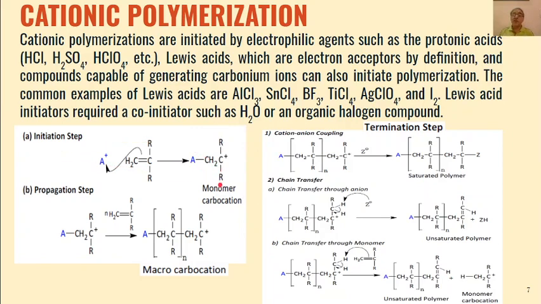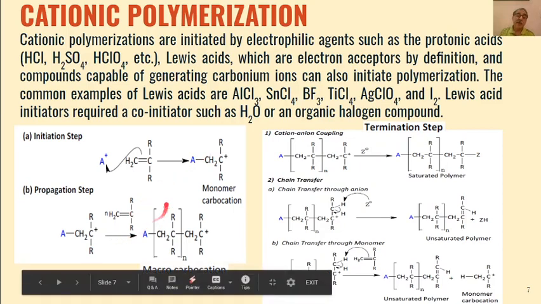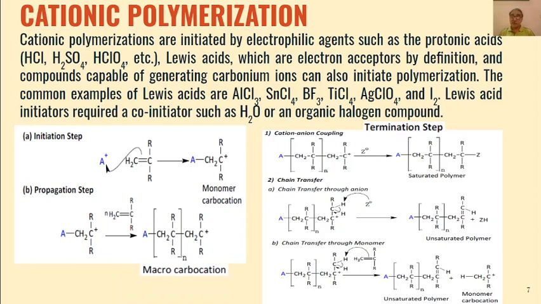And because these are electron donating groups, the positive charge will be present on this carbon, because this will stabilize this carbocation. And in the propagation step, n number of monomer molecules will add to this carbocation, and we will get a macro carbocation formed in the propagation step.